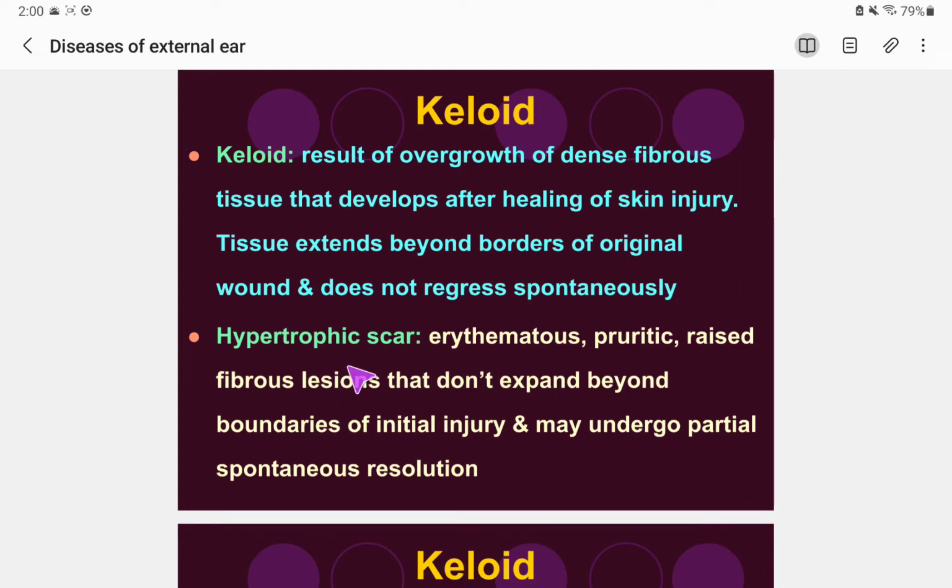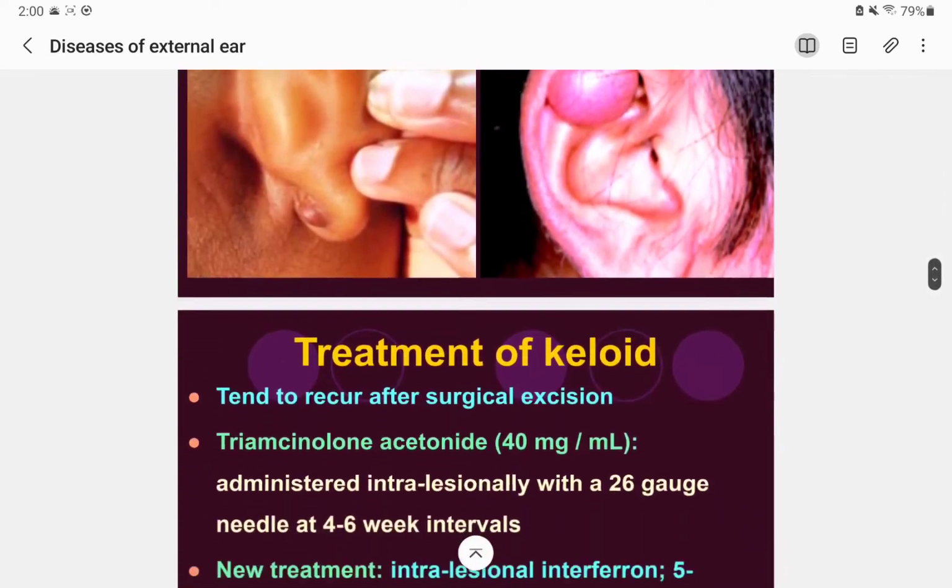Hypertrophic scar can also occur. That is an erythematous, red in color, pruritic, raised fibrous lesion that does not expand beyond the boundary of the initial injury and may undergo partial spontaneous resolution. So it is a raised fibrous lesion only. Keloid extends beyond the borders, but the hypertrophic scar does not expand beyond the boundaries of the initial injury and may undergo partial spontaneous resolution, but keloid won't. So this is the keloid.